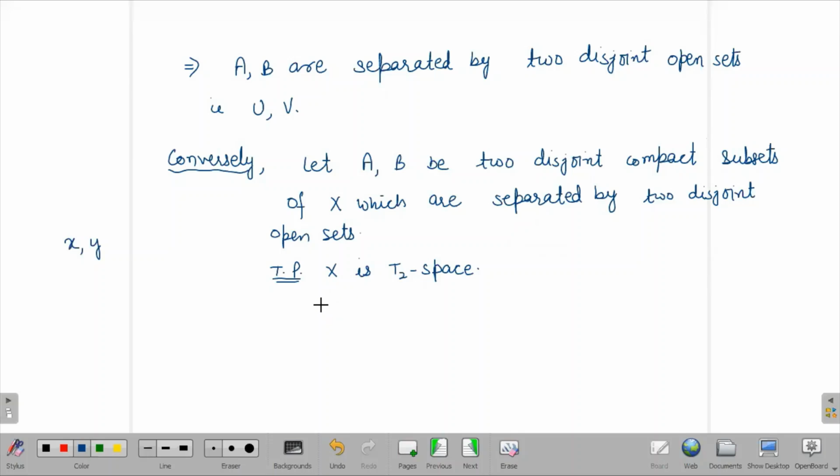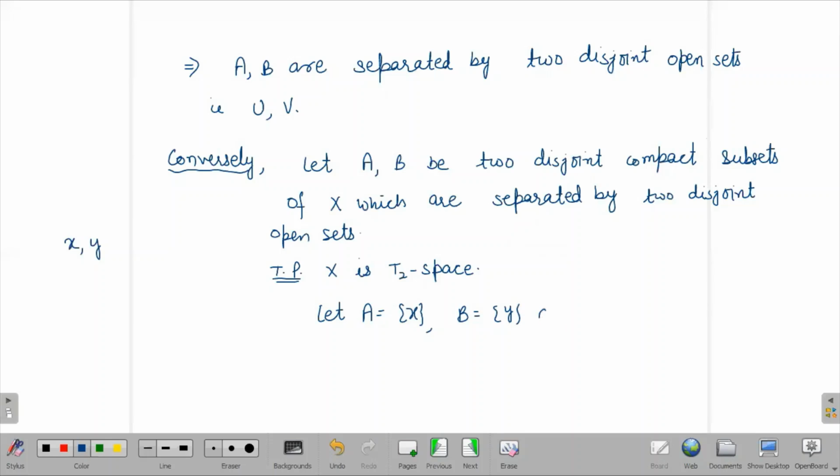So can we take A? Let A be equal to the singleton {x}, so that it will be compact also, because a singleton is compact, and B as the singleton {y}.